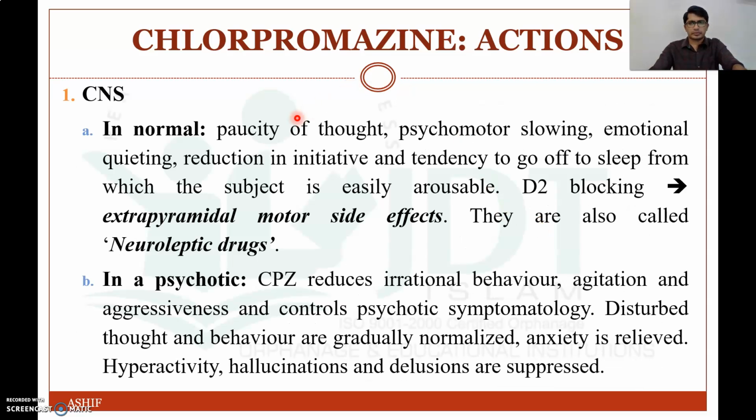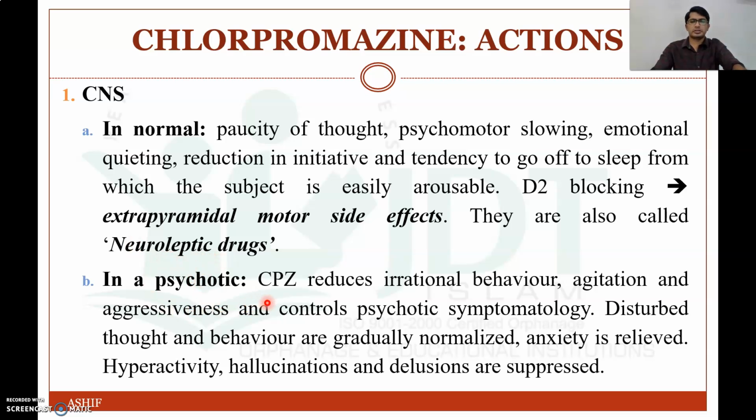So in the CNS, in a normal person who doesn't have any psychosis, it will produce paucity of thought, psychomotor slowing, emotional quietening, reduction in initiative and a tendency to go off to sleep, from which the subject is easily arousable. D2 blocking will produce extrapyramidal side effects. That is why antipsychotic drugs are also known as neuroleptic drugs.